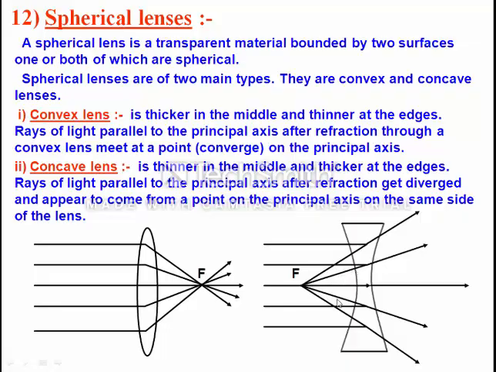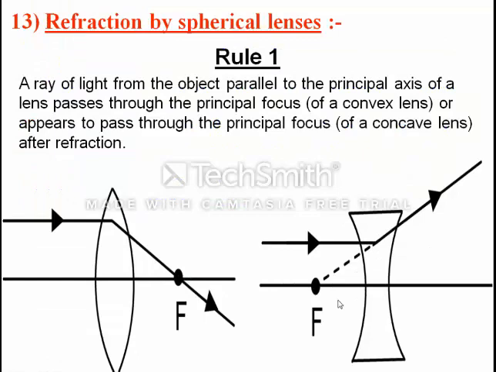So a ray of light from the object parallel to the principal axis of a lens, after refraction, passes through the focus in the case of a convex lens, and in the case of a concave lens it seems to pass through the focus. So this is rule number 1. I think it is clear to all of you.